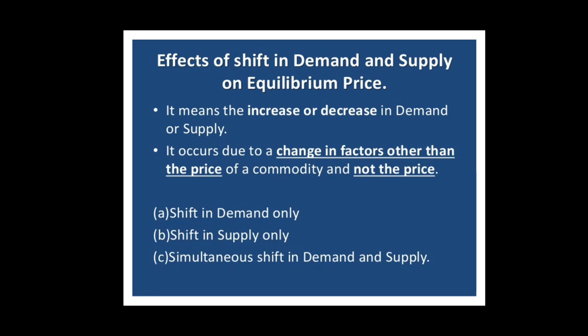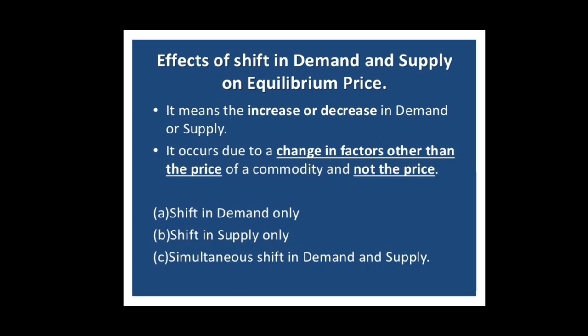Now, the shifts in supply. Shifts in supply means the change in supply, which also has two aspects. First, increase in supply, and second, decrease in supply.